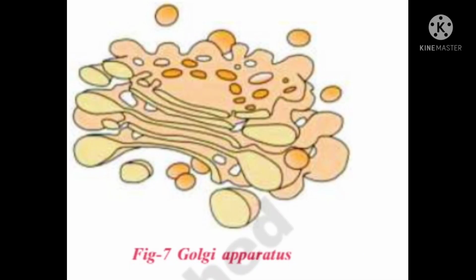This is the picture of the Golgi complex. Who discovered this? Camillo Golgi. What is the work of this? The Golgi body is also known as the Golgi apparatus. It is a cell organelle that helps process and package proteins and lipids.